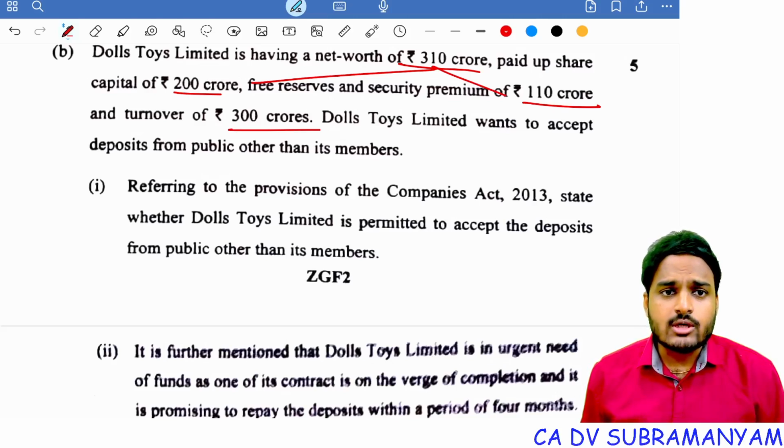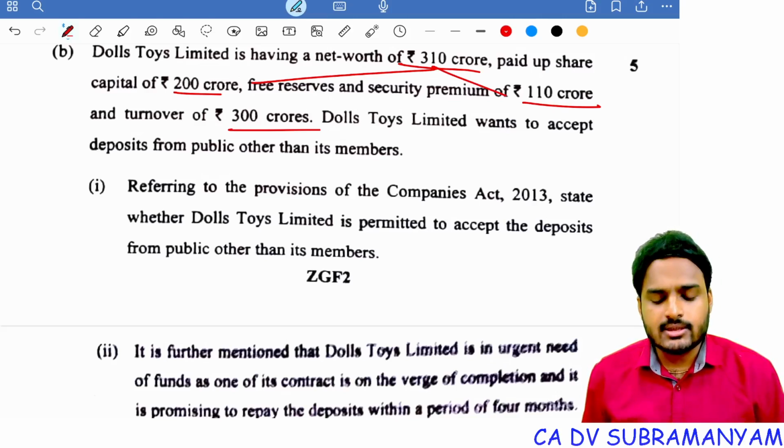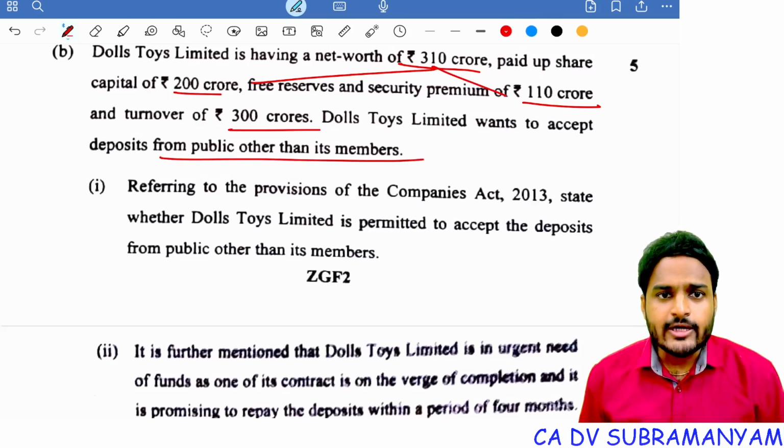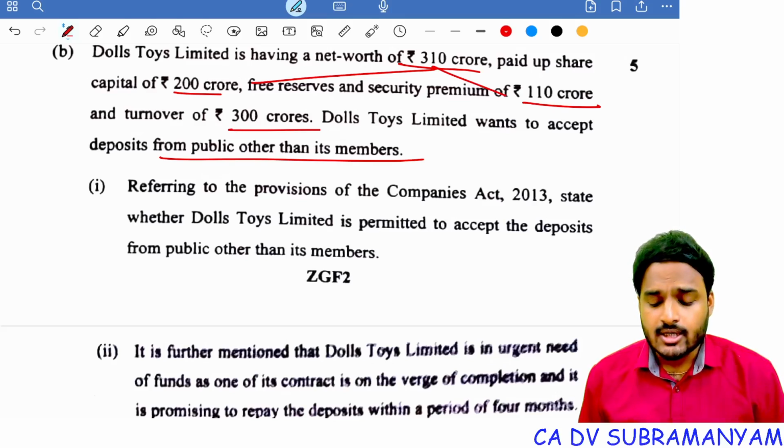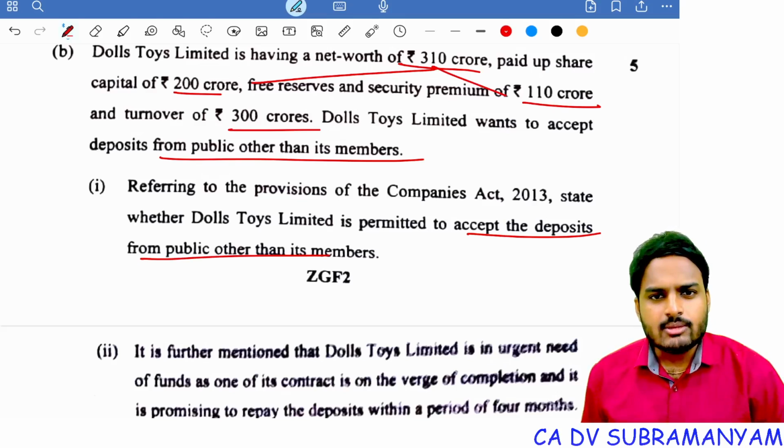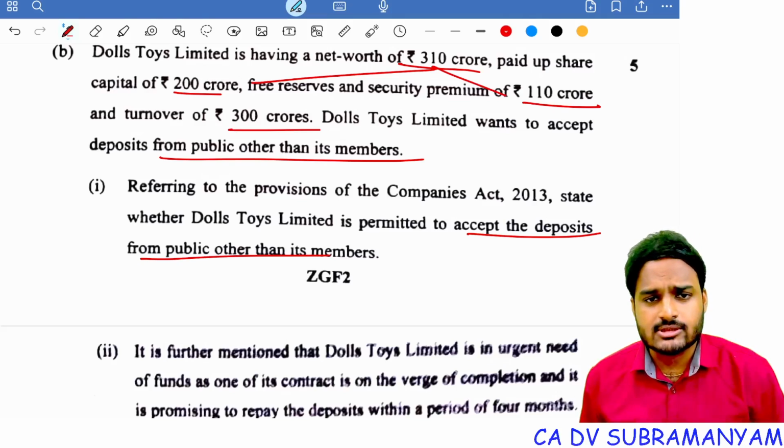Dolls Toys Limited wants to accept deposits from public other than its members. Referring to the provisions of Companies Act 2013, state whether Dolls Toys Limited is permitted to accept the deposits from public other than its members. Come on, tell me, who can accept deposits from public other than its members? Only an eligible public company.